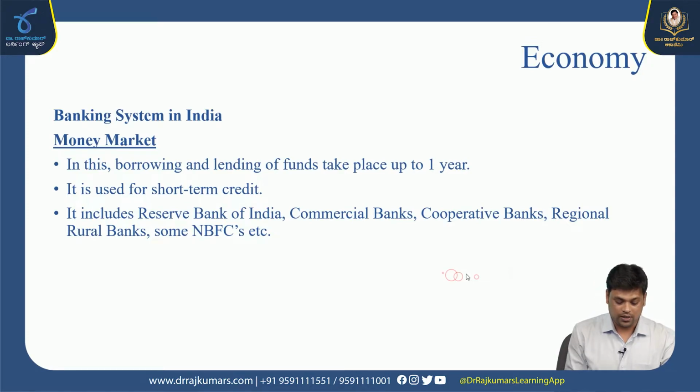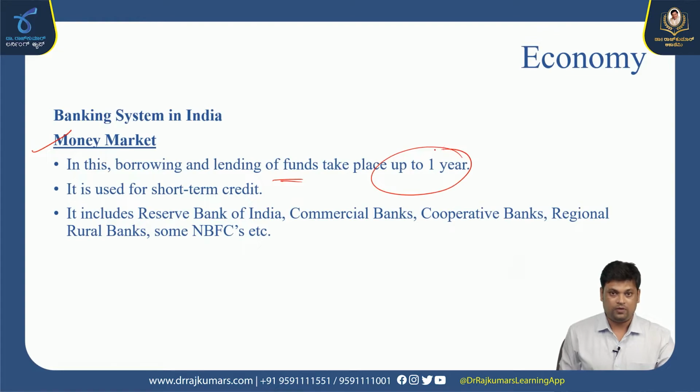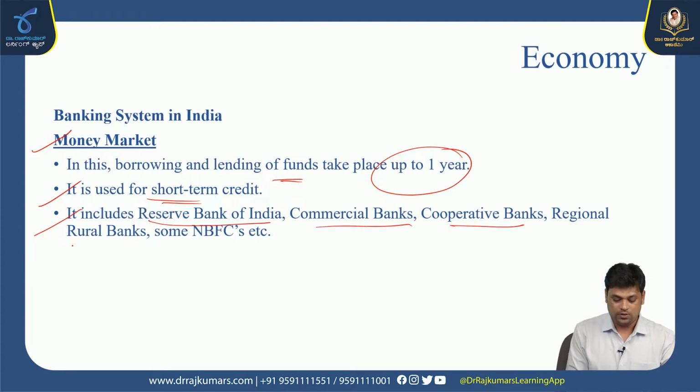First one is the money market. In this money market, borrowing as well as lending of funds take place for up to 1 year. This is where they first introduced borrowing and lending money for interest in the banking system. It is issued for short-term credit. It includes the Reserve Bank of India, commercial banks, cooperative banks, regional banks, and some NBFCs.